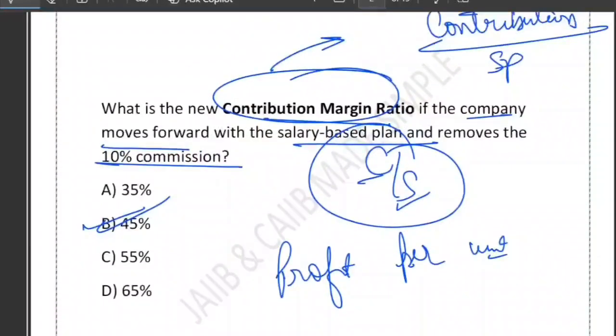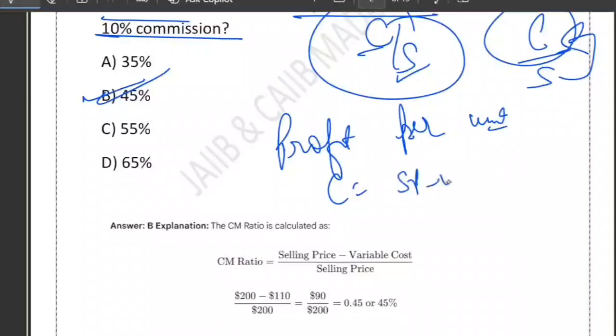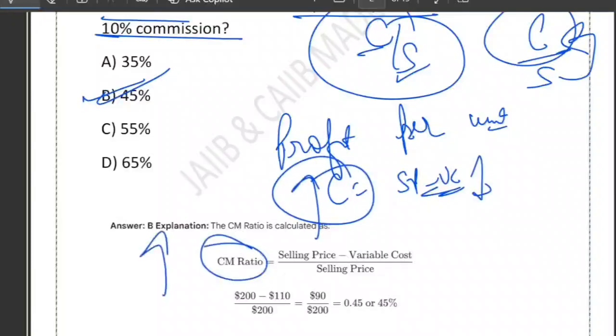So this CM ratio tells us what percentage of the sale becomes contribution. In the numerator we write the contribution, in the denominator we write the sale. And contribution, you know it very well. Contribution formula is selling price minus variable cost. So lower variable cost increases contribution, and obviously when VC decreases, C increases, CM ratio increases.